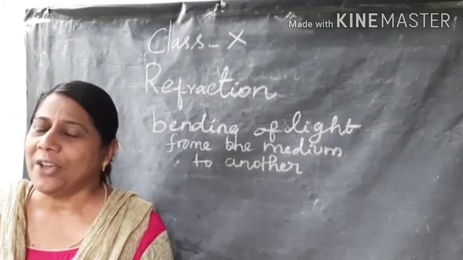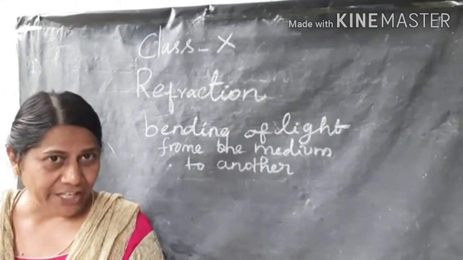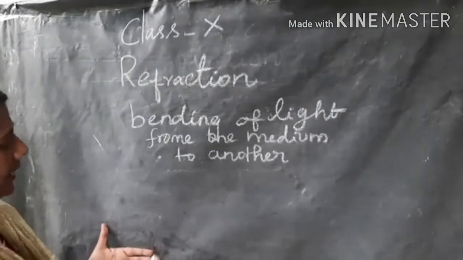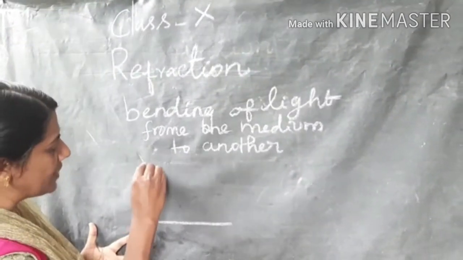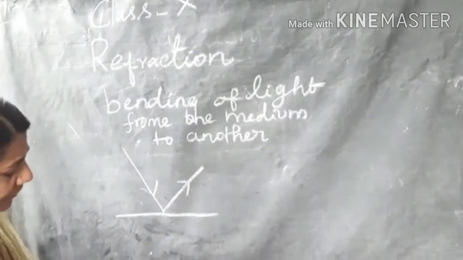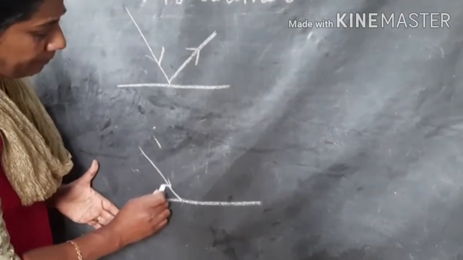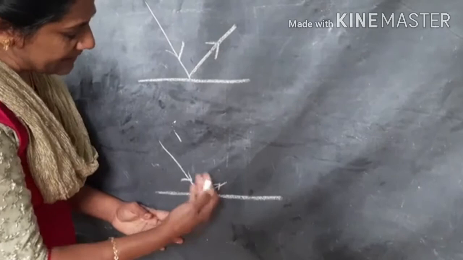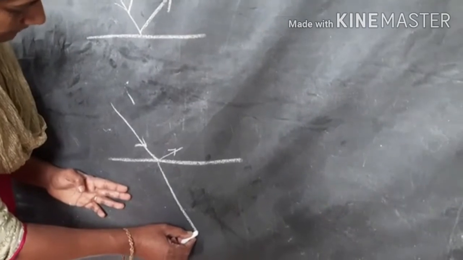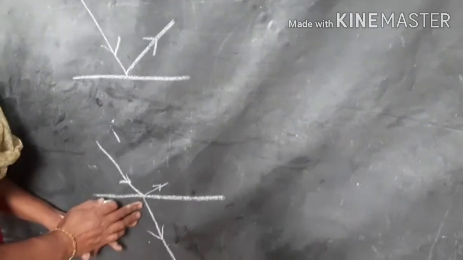Dear students, today we are going to see another phenomenon of light, that is refraction. Okay, come, let us see. When light falls on an opaque object, it will reflect back. If the light falls on a transparent medium, some will reflect, some will be absorbed and some will be transmitted. Okay, how does it happen? Why is it getting transmitted?